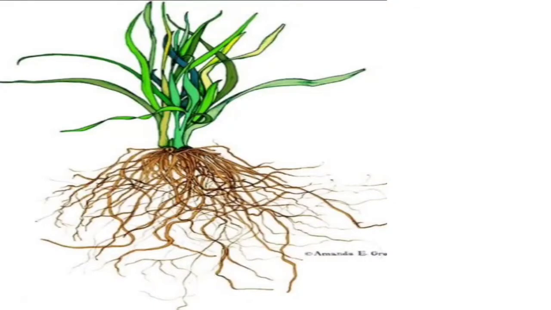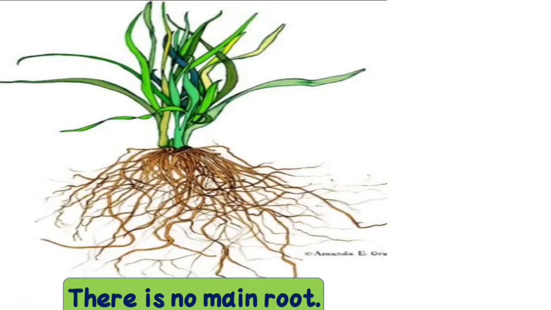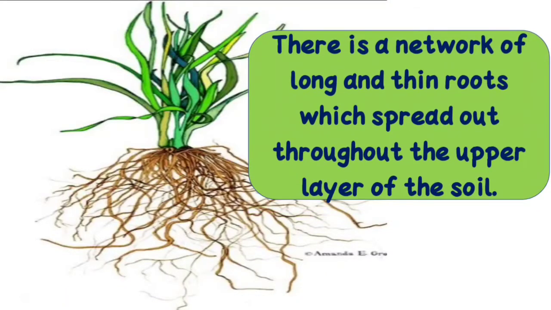In the fibrous root, there is no main root. Can you see any main root here? No, there is no main root here. Also, their roots do not grow deep under the ground. They are a network-like structure of thin roots which spread out throughout the upper layer of the soil. They do not grow deep into the soil; they spread out only in the upper layer of the soil.